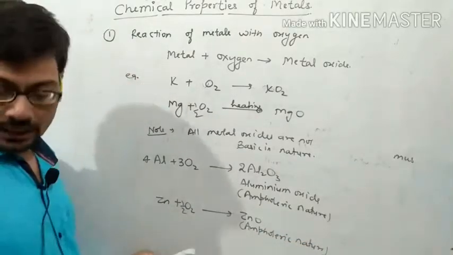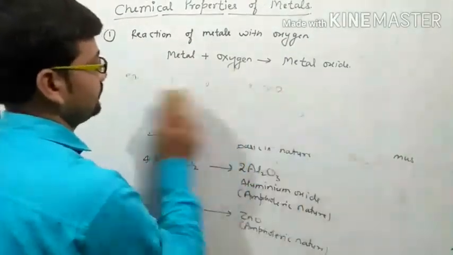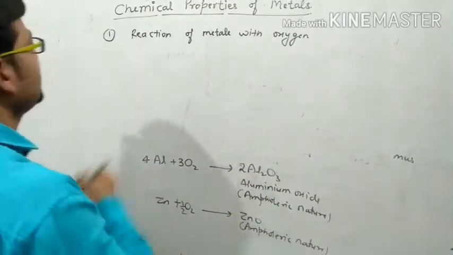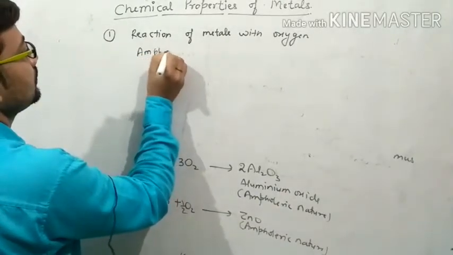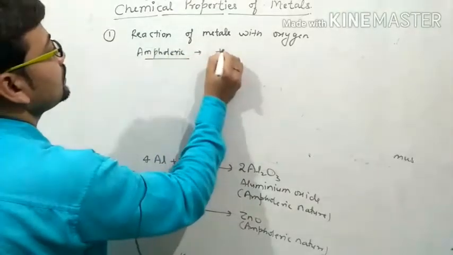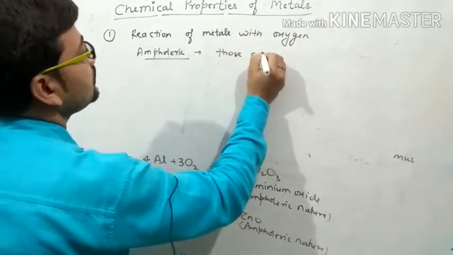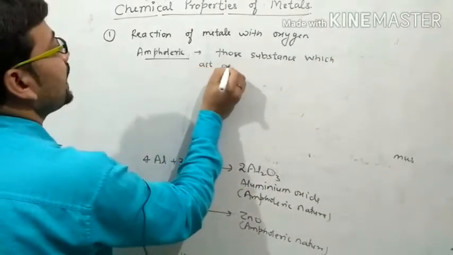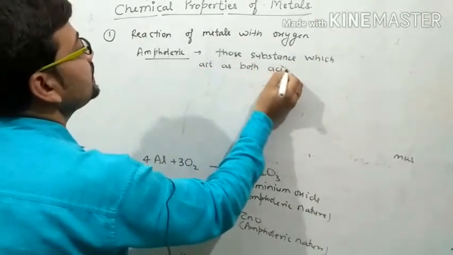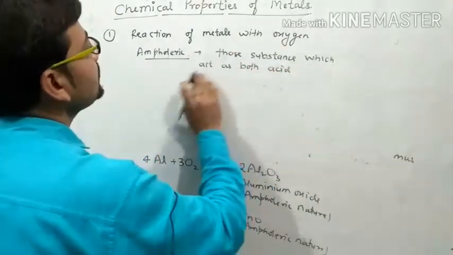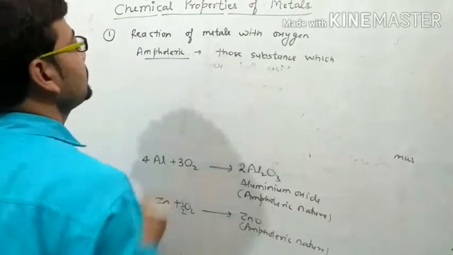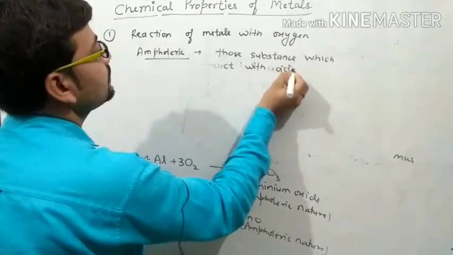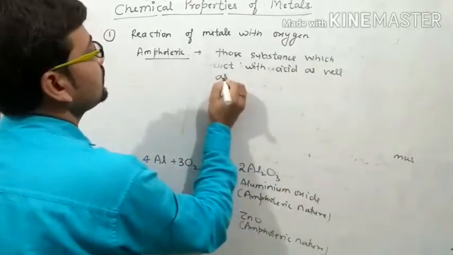And what is amphoteric? Let's see. Amphoteric means those substances which act as both acid and base, which react with acid as well as base.